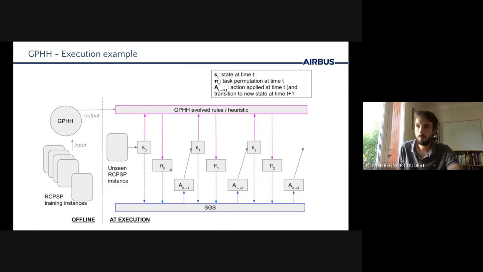So you see, for example, that pi0, the permutation to be used at state S0, will be generated using the state information contained in S0 and the GPHH evolved rule. And this is what will be fed to SGS to get the action. And we see that it may change from a state to another.